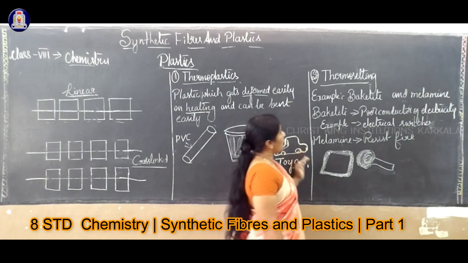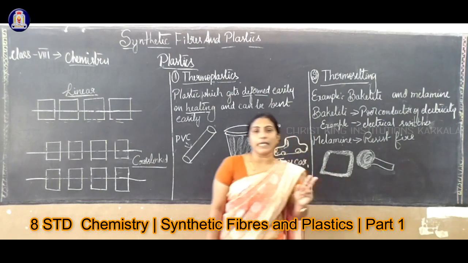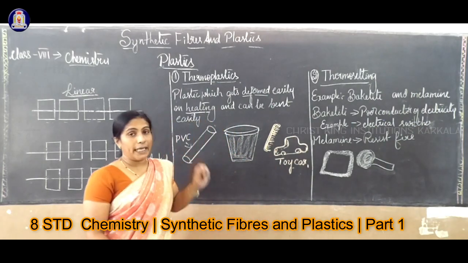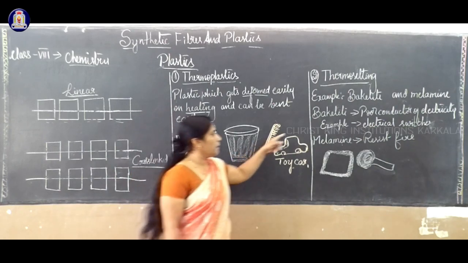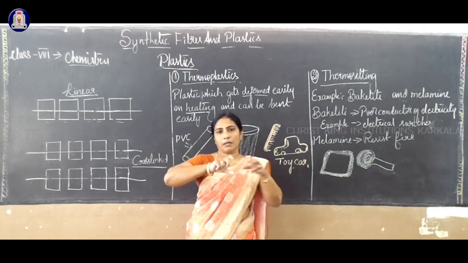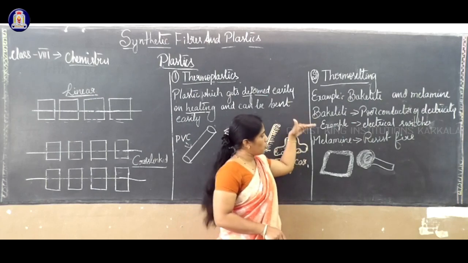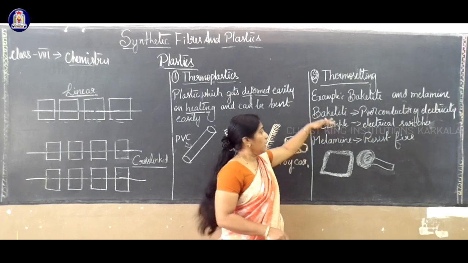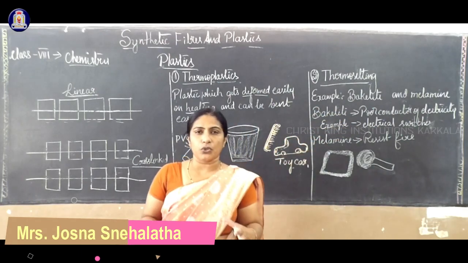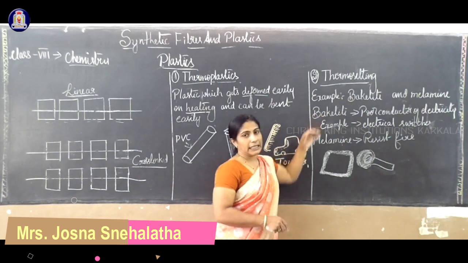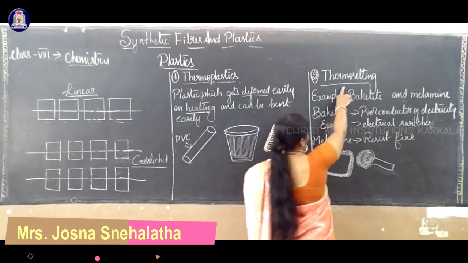Next, the second one is called thermosetting. For thermosetting, there are two examples, bakelite and melamine. Bakelite is a poor conductor of electricity. Maybe you have heard about a cooker handle, or your pan, whatever we cook food in. In that, we use two materials, bakelite and melamine. In electrical switches we use bakelite the most, and handles of different vessels. That is also prepared from a plastic called thermosetting.